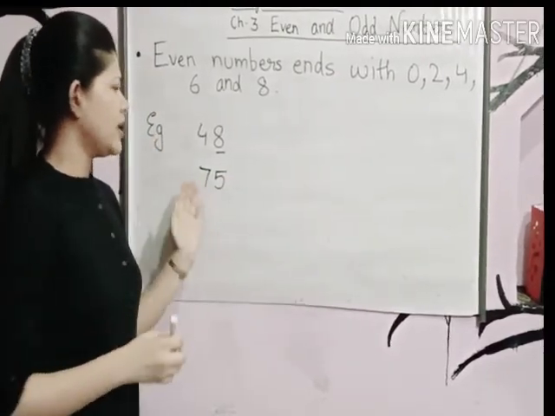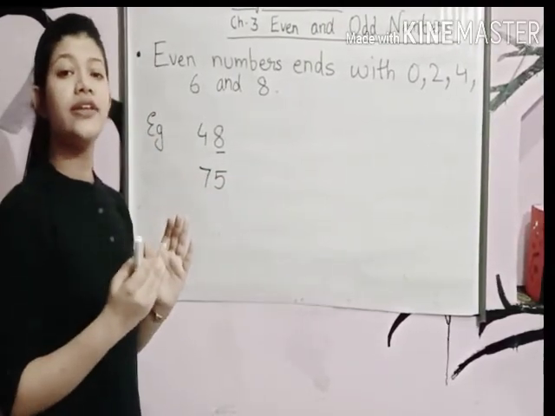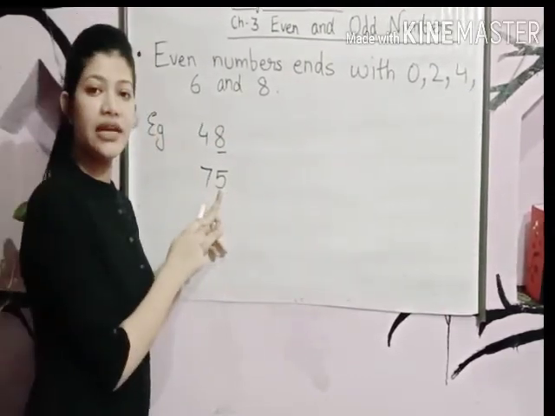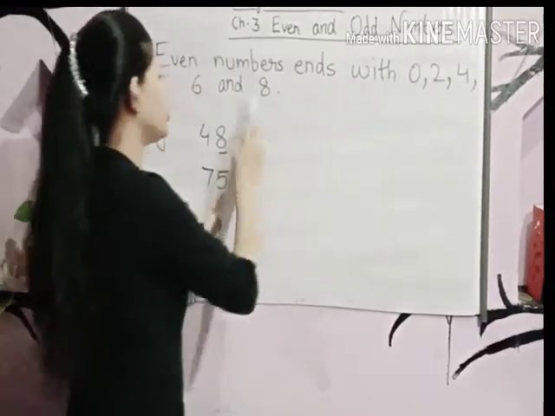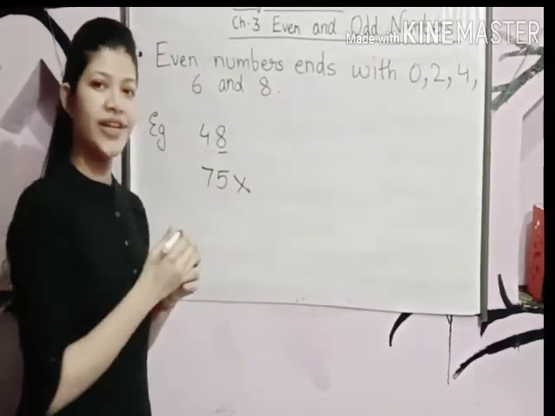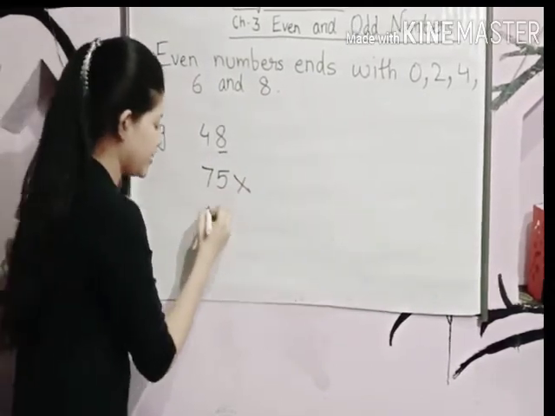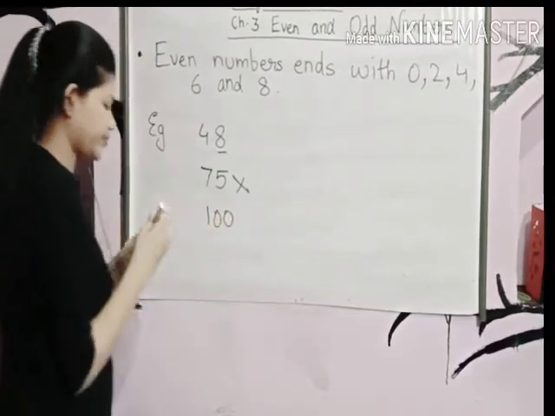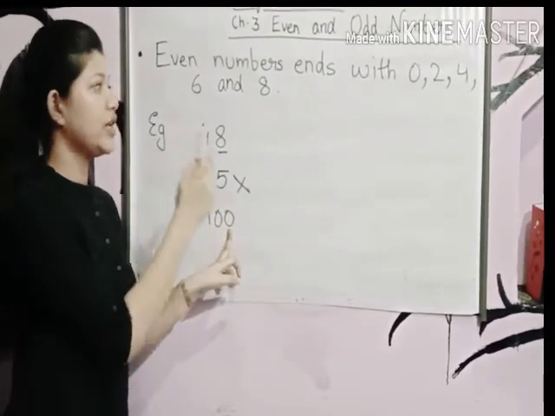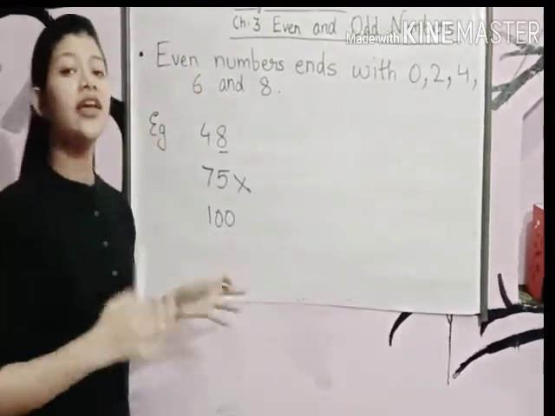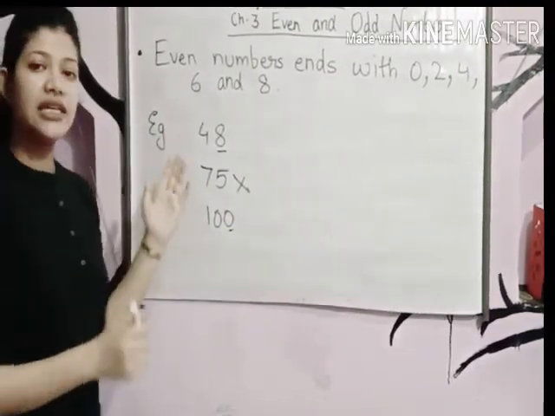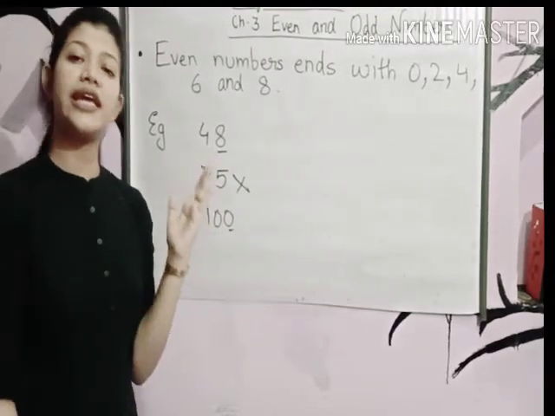75. Now, can you tell if this is even or odd? Let's check. Which number is there at the end? 5. 0, 2, 4, 6 and 8. No, there is no 5. It means this is not an even number. Let's take some more examples. If I give you the number 100, is it an even number? The last digit is 0. Yes, this is an even number. Okay, I hope you have understood the second rule.